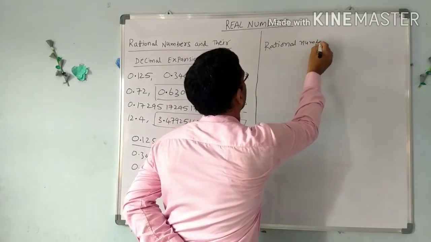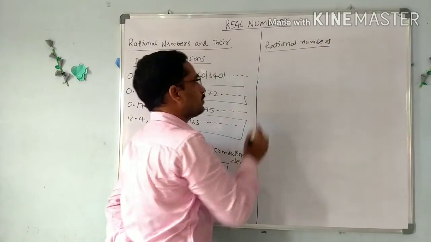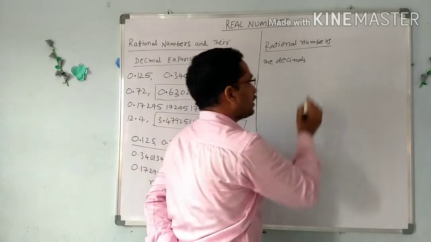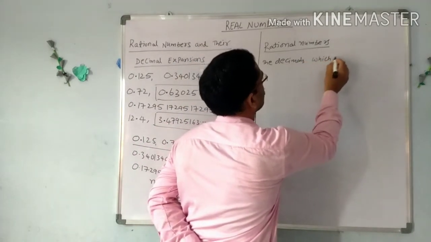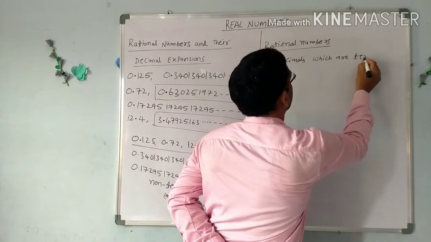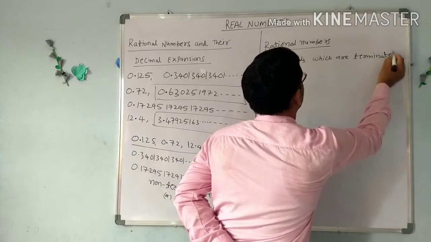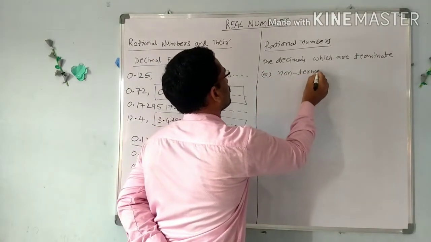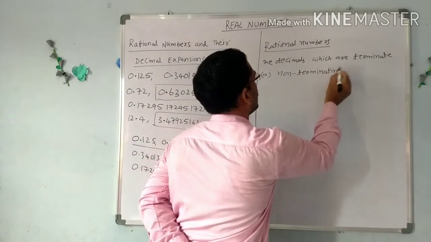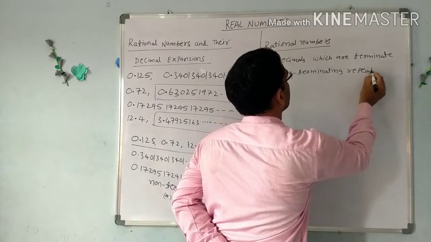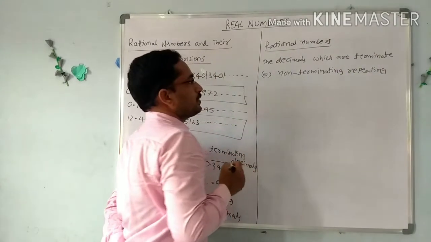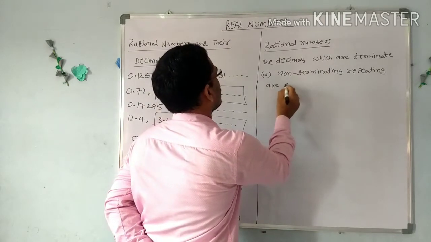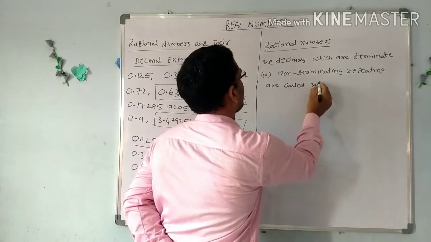The decimals which are terminating or non-terminating repeating are called rational numbers.